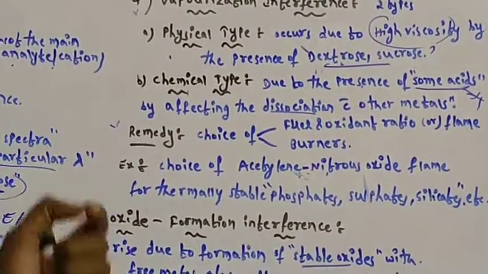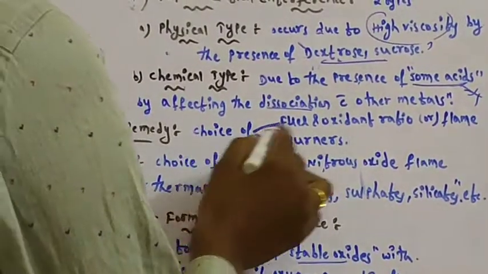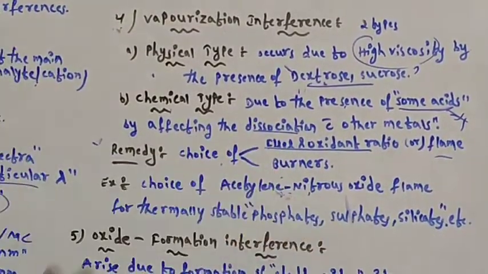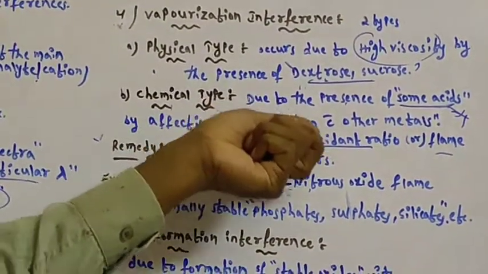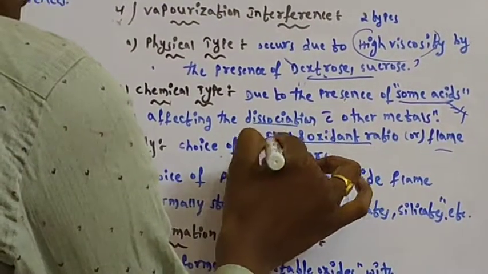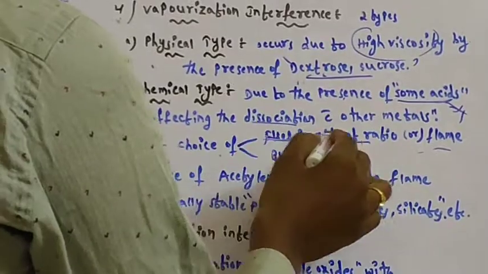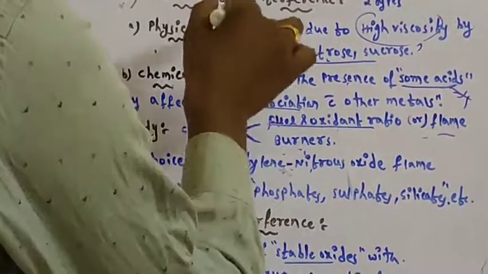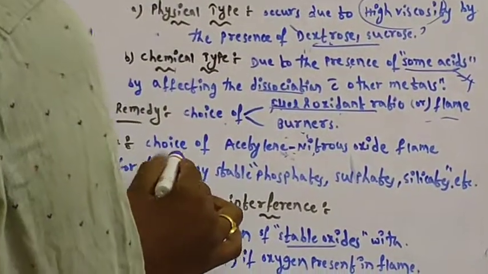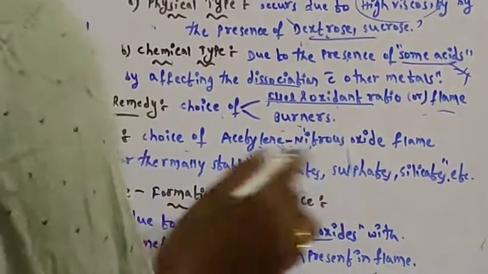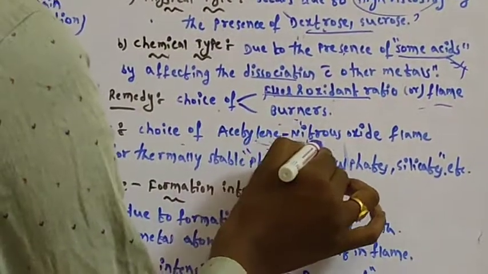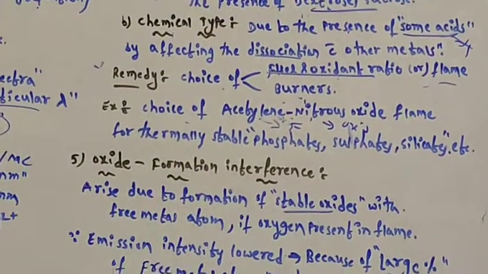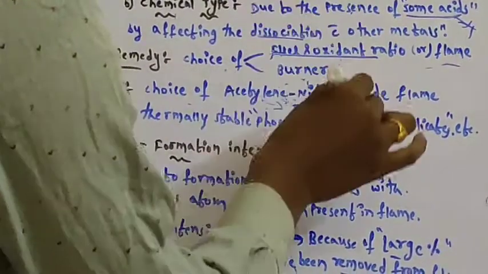What are the remedies to prevent vaporization interference? The choice of fuel and oxidant ratio, choice of flame, and choice of burner. The fuel and oxidant decide the temperature of the flame, and the choice of burner will prevent this vaporization interference. For example, the choice of acetylene and nitrous oxide flame. Acetylene is the fuel and nitrous oxide is the oxidant, as I already gave in the list in the previous video.